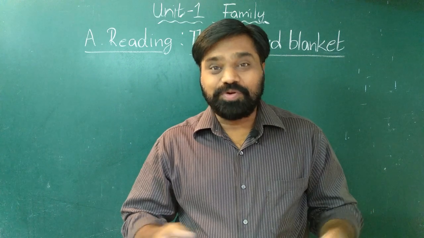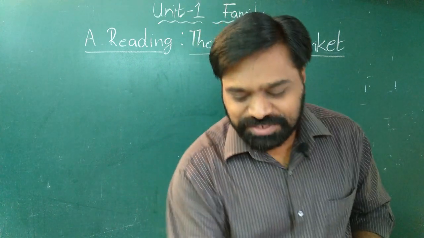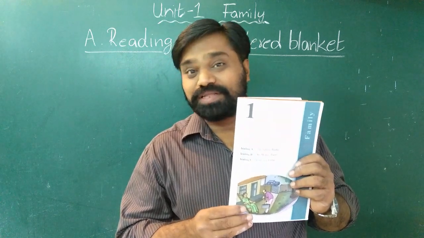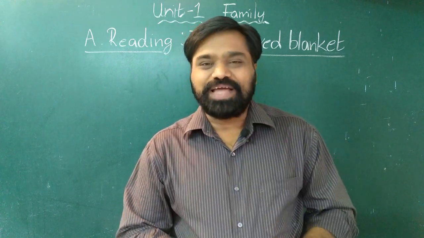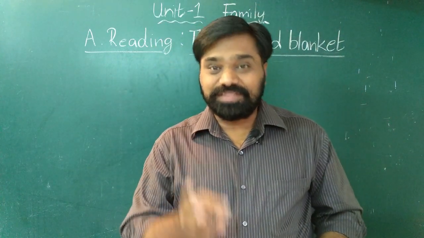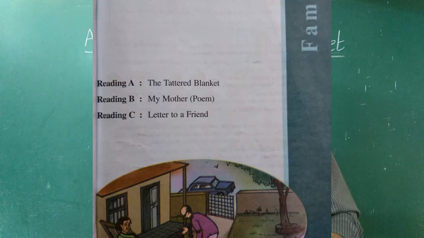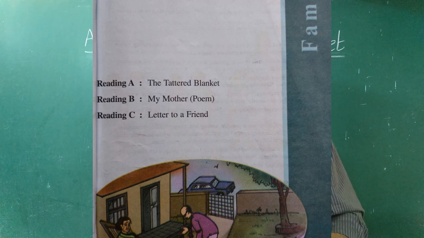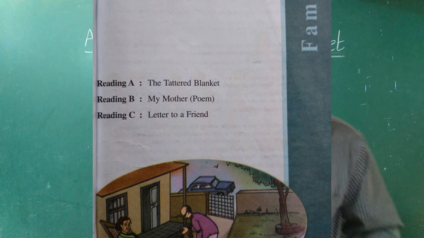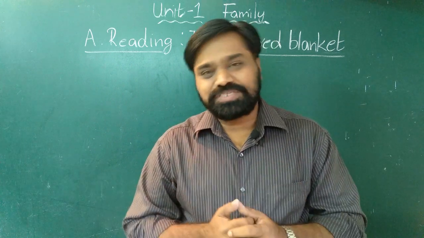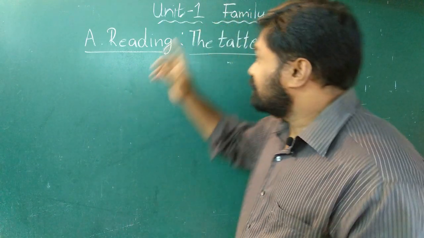Today in this video, I'm going to start the very first unit from your English textbook. If you look at your textbook, the theme sheet of this unit, you will note that the theme of this unit is family. In this unit, there are three readings. A reading, The Tattered Blanket, B reading, which is a poem, My Mother, and C reading, A Letter to a Friend.